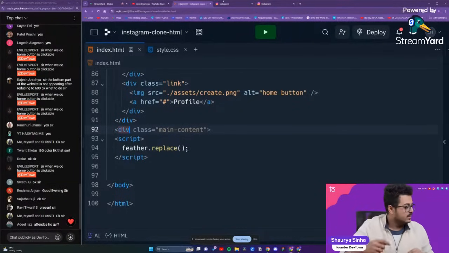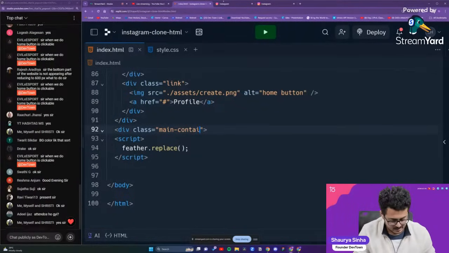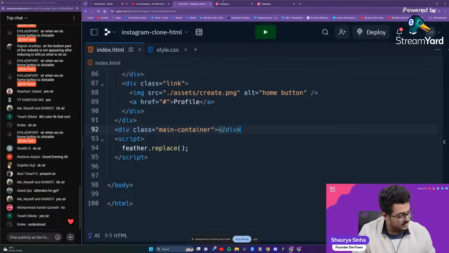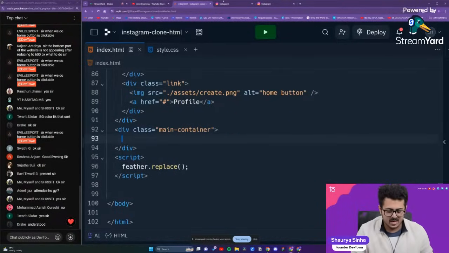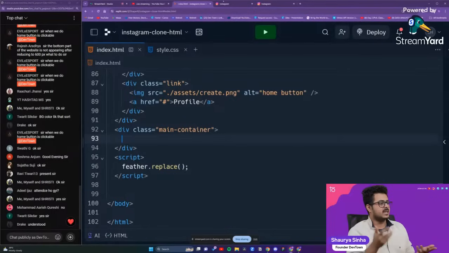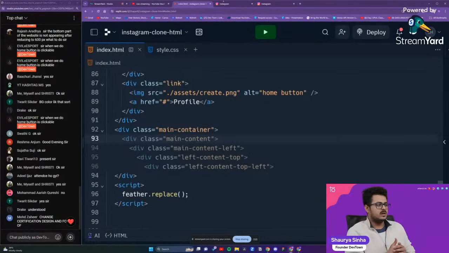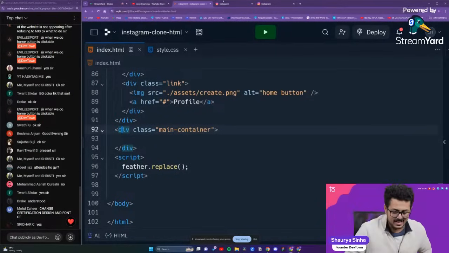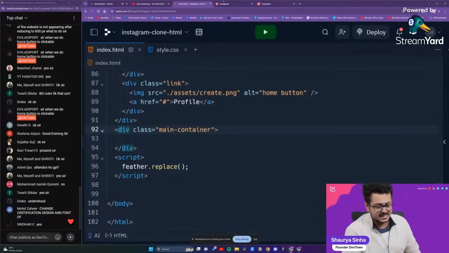I'm very sorry. I wanted main container, not main content. Let's name it as main container div class. Let us end this as well. Now, inside of this particular div container, the first container that we need to work upon is going to be our stories container, guys.